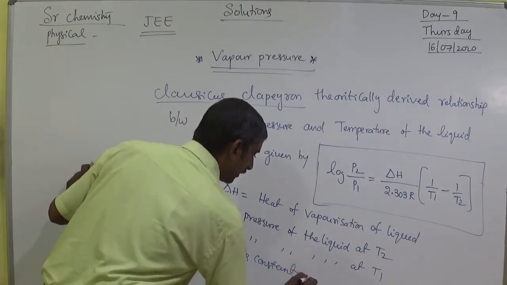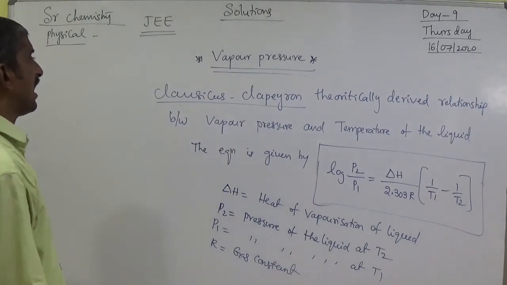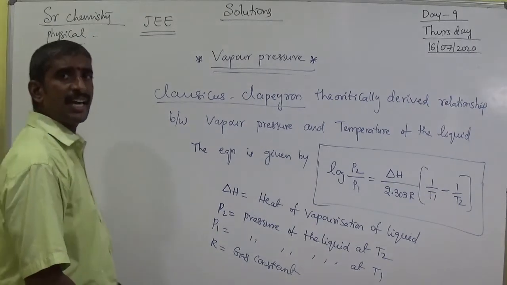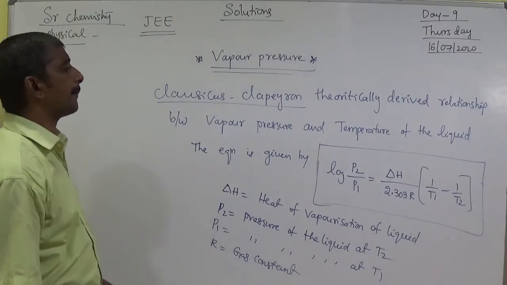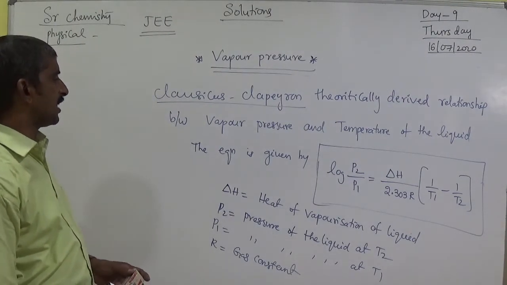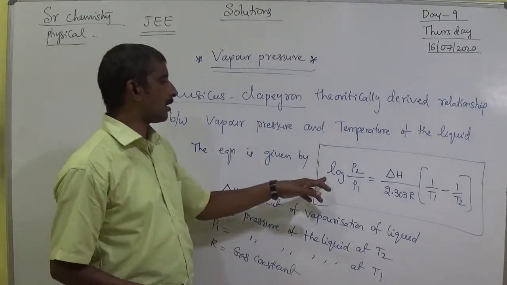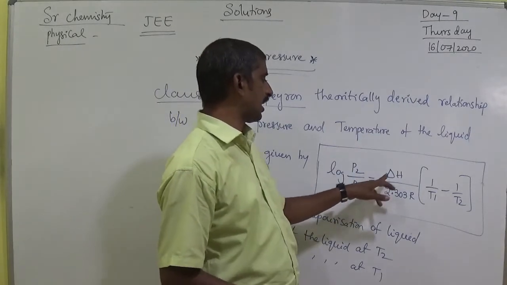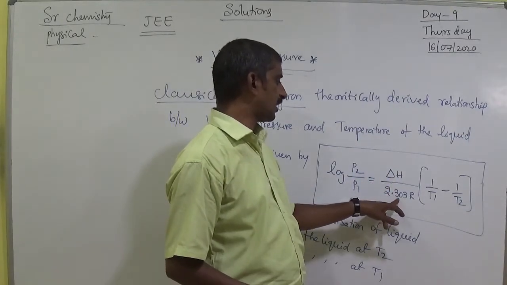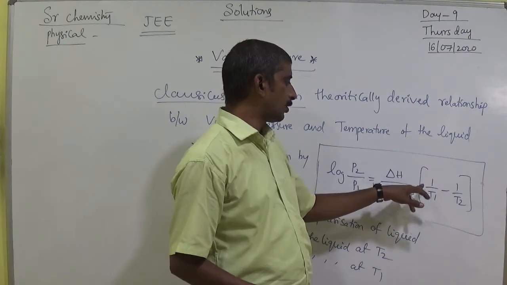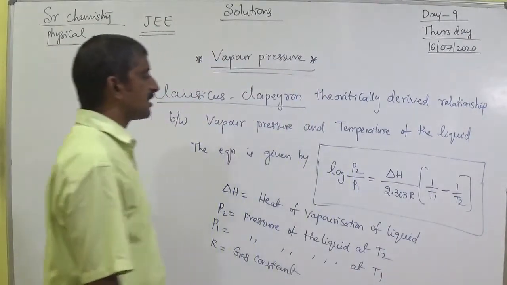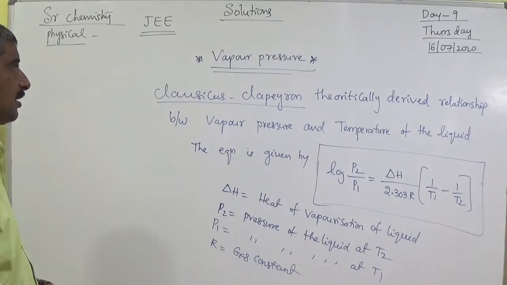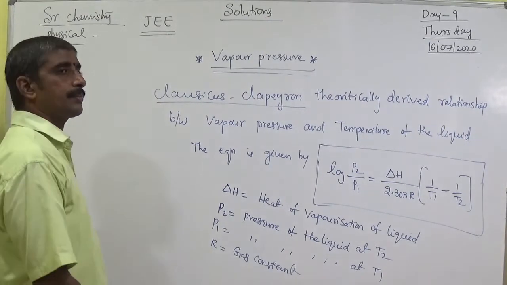So Clapeyron theoretically derived the relationship between vapor pressure and temperature of the liquid. The equation is given by log of P2 by P1 equals delta H by 2.303 R into (1 by T1 minus 1 by T2). That is the Clapeyron equation.